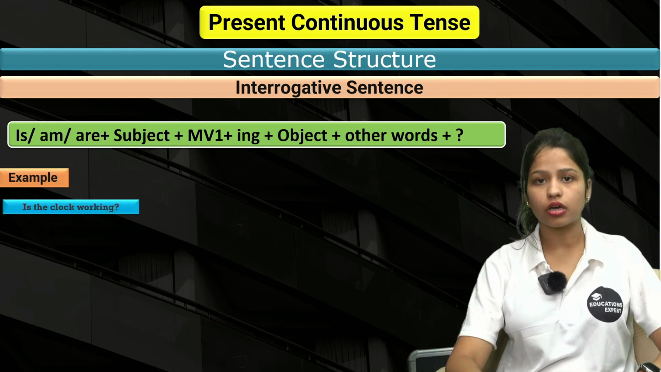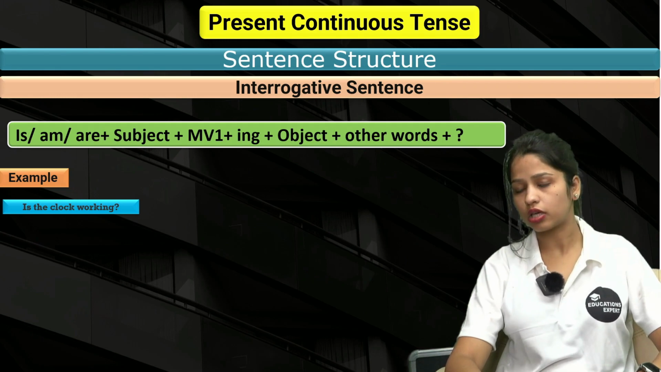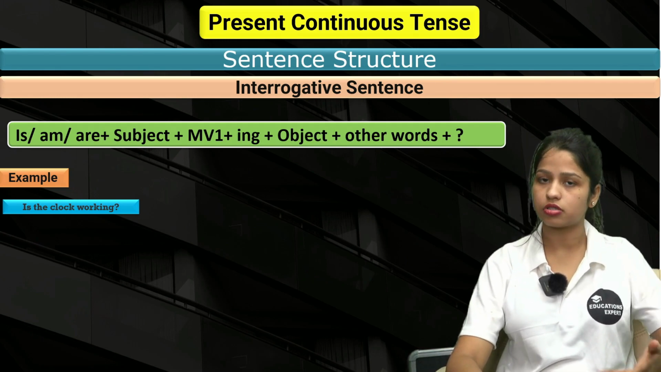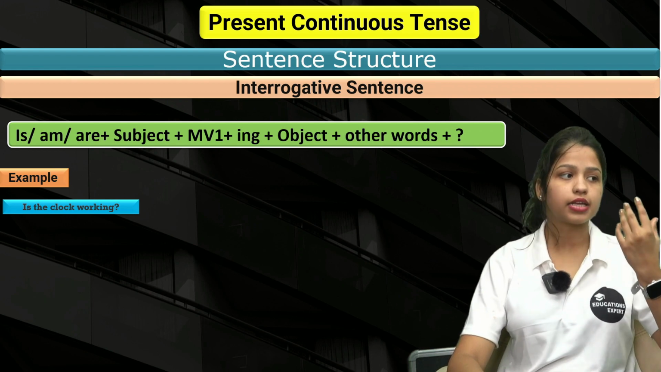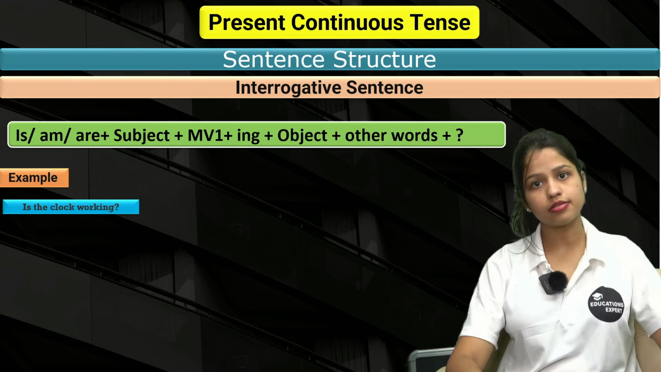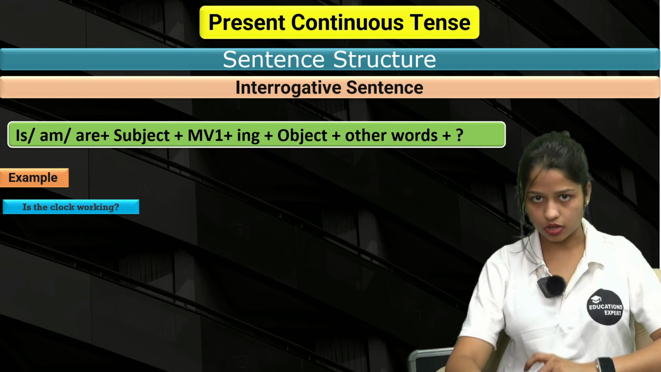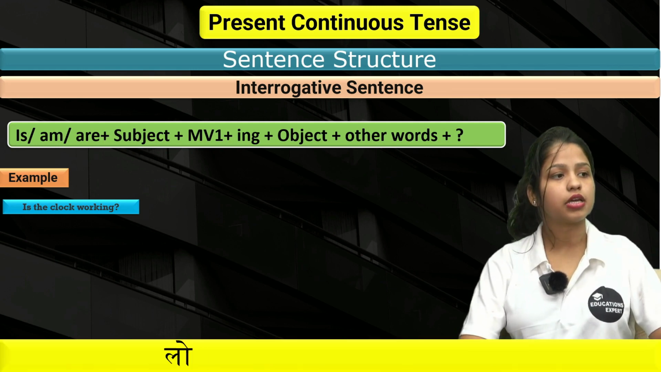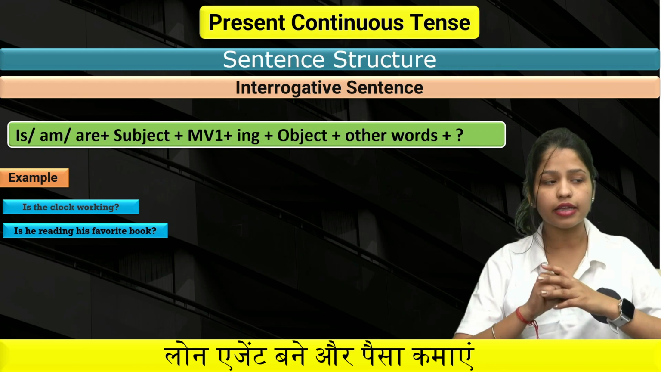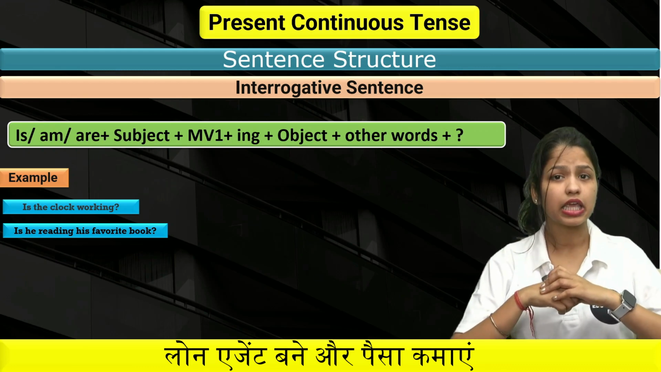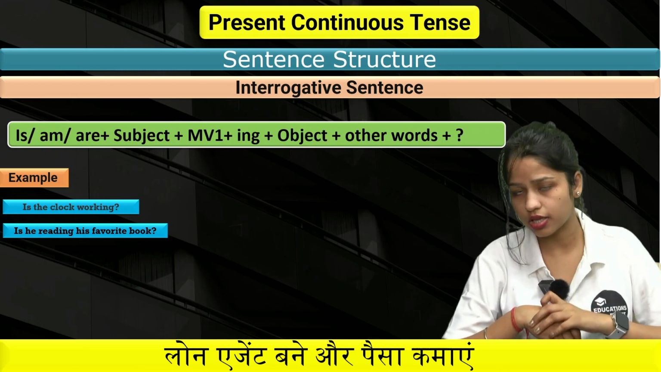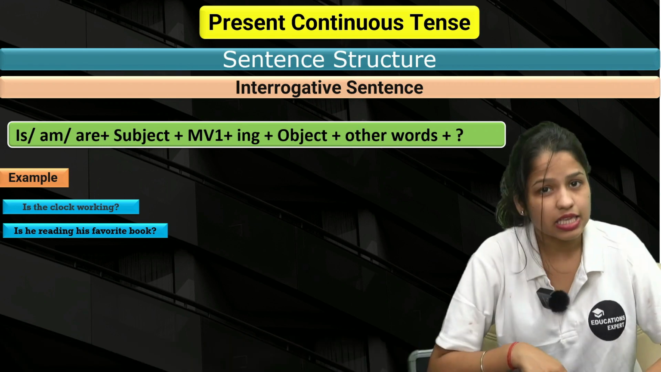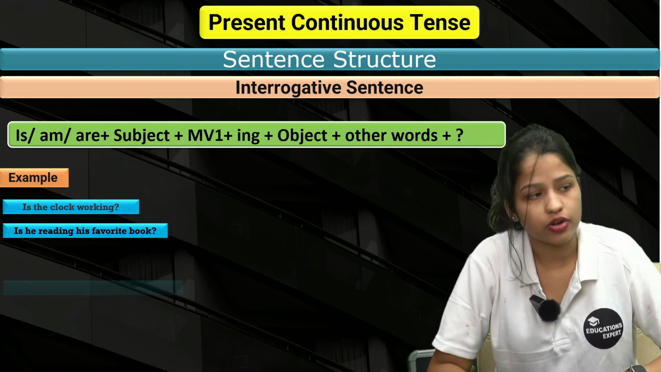Is the clock working? Clock is a singular thing, right? Singular subject. That's why is. Is the clock working? Next up we have, is he reading his favorite book? Is he? He is your singular subject. That's why we are using is. Is he reading his favorite book?